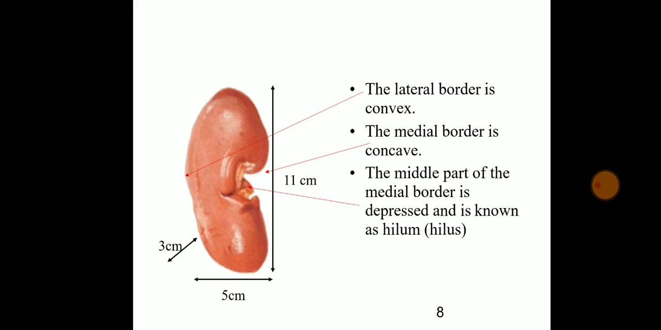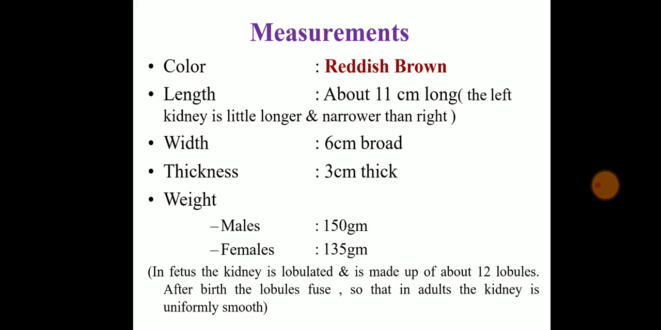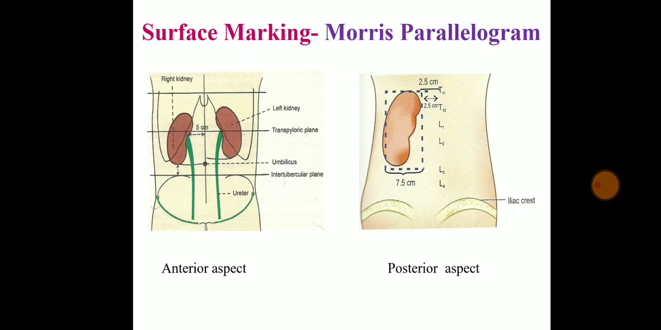The middle part of the medial border is depressed and known as hilus. Measurement: the color is reddish brown. Length is 11 centimeter as we have seen. Width is 6 and thickness is 3. Weight of the kidney, in case of male it will be 150 gram, and in case of female it will be 135 gram.